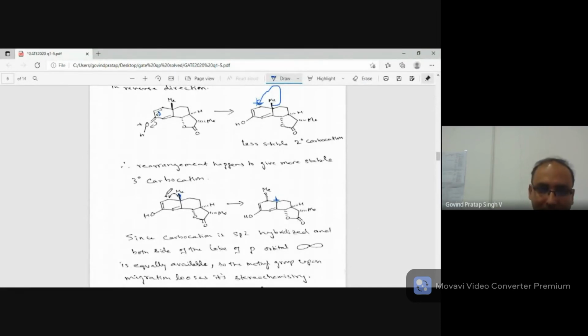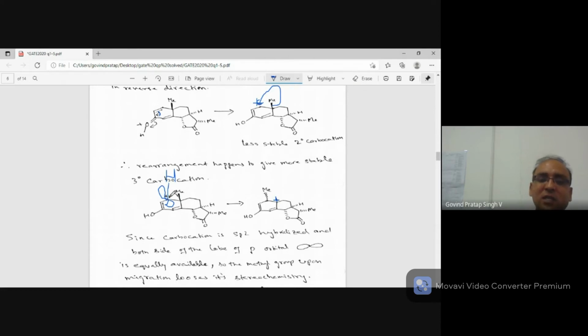When positive charge is formed, this carbon is sp2 hybridized. A carbon normally has 4 bonds, but here because of the positive charge, it has 3 bonds, so it is trigonal planar. One hydrogen was here, and then there is a p orbital. One lobe is coming outside the screen, another lobe is going inside the screen.